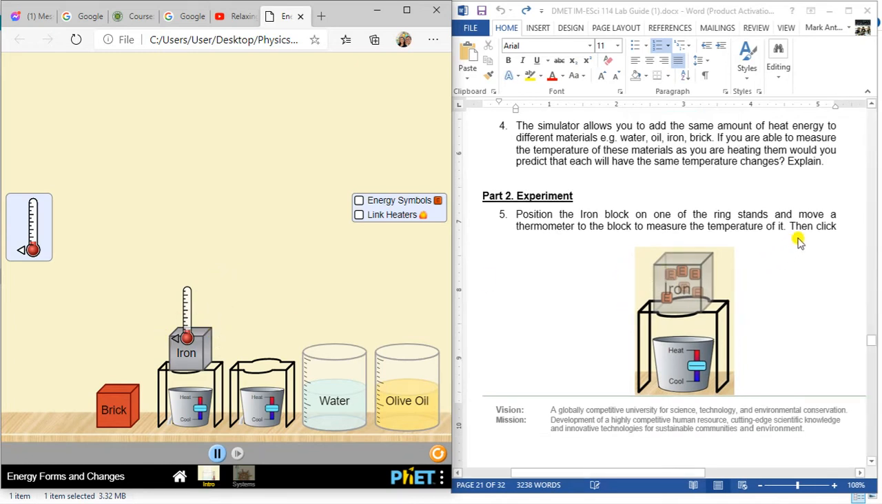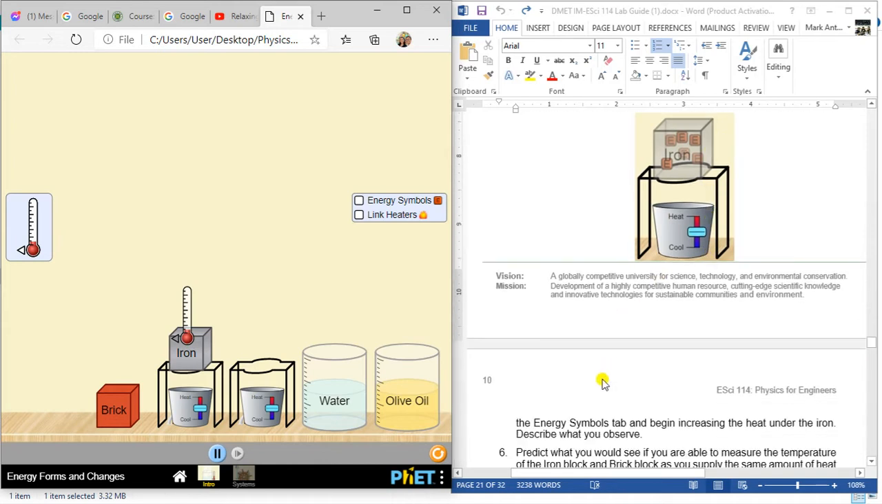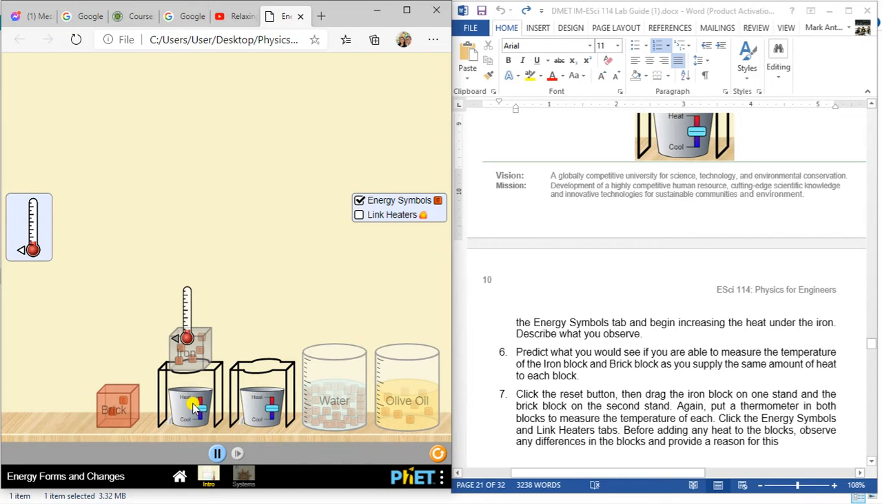Then it says, click the energy symbols tab. Click the energy symbols tab. And it says, begin increasing the heat under the iron. Describe what you observe. So let's say I increase the heat. As you notice, the heater gives energy, right?